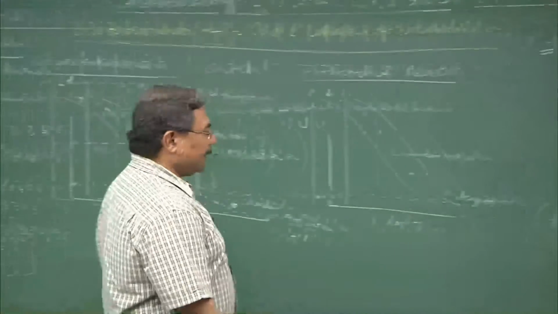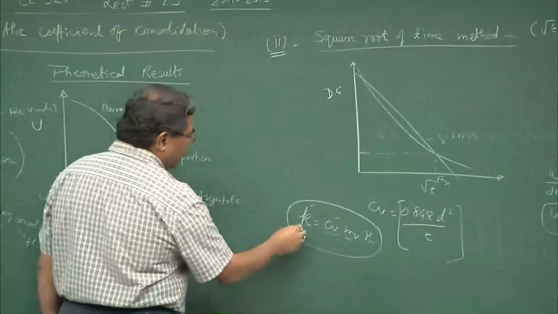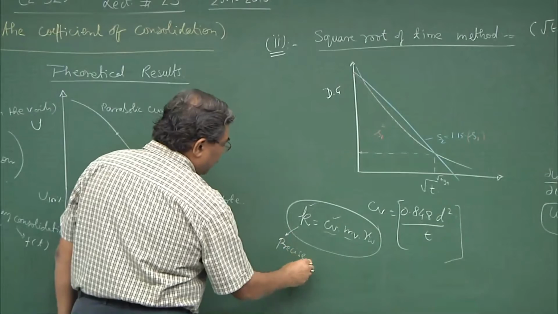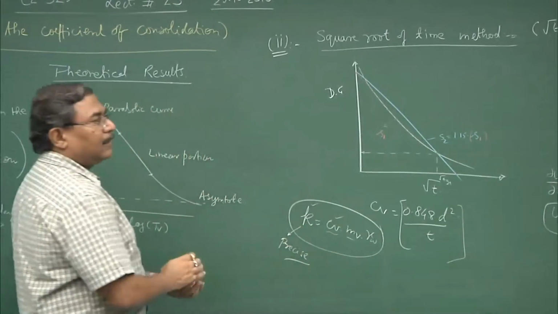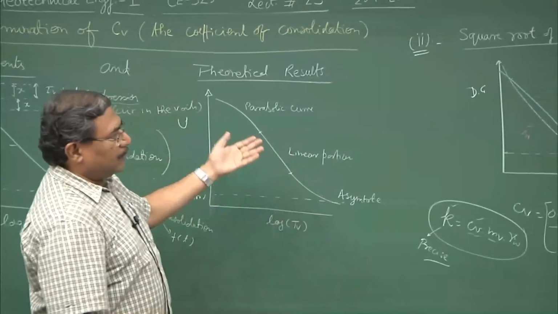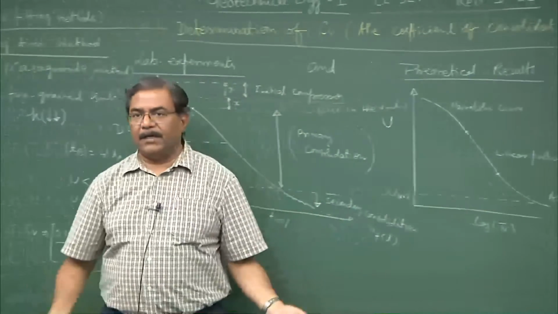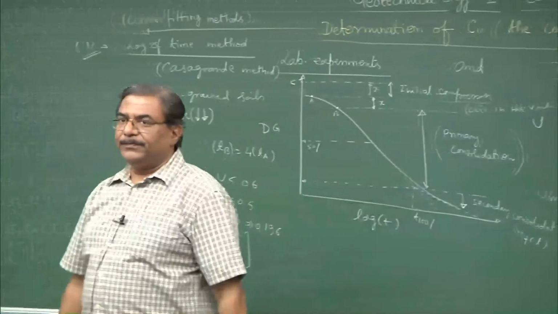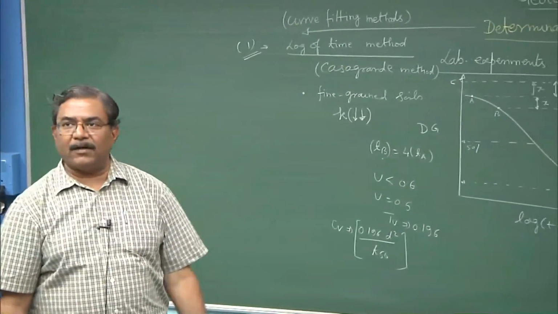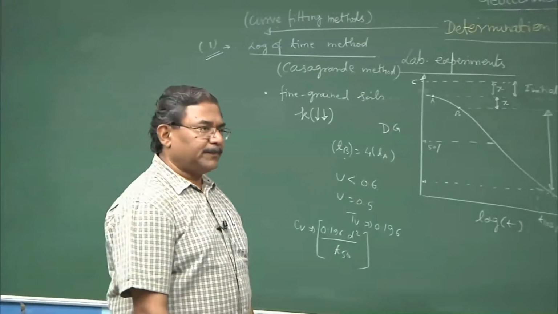So, this way I will be getting a better and precise value of K. The beauty of 1D oedometer test is you can simulate the boundary conditions, which are drainage conditions, and you can obtain the K value, which was quite difficult in the case of falling head test or constant head test.